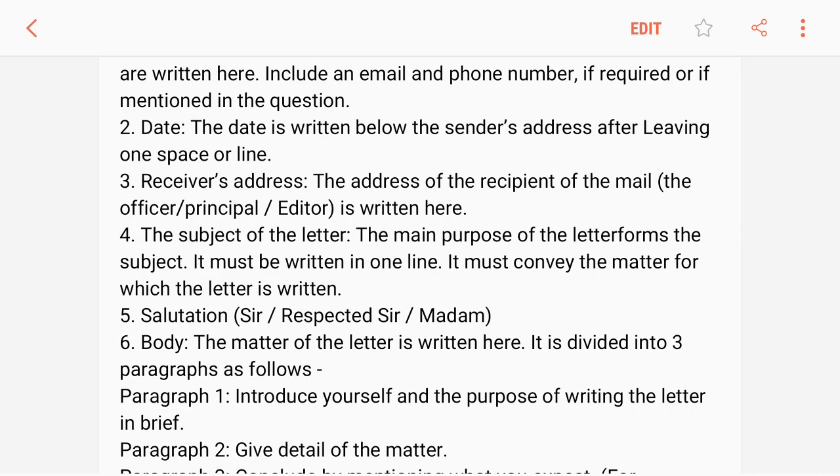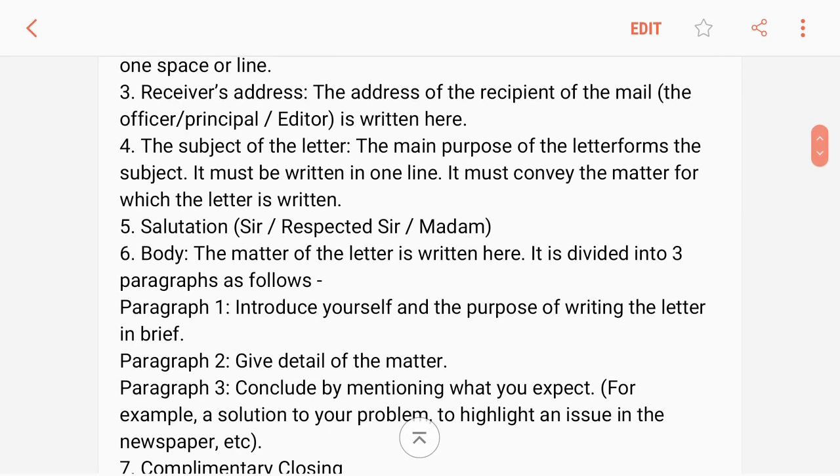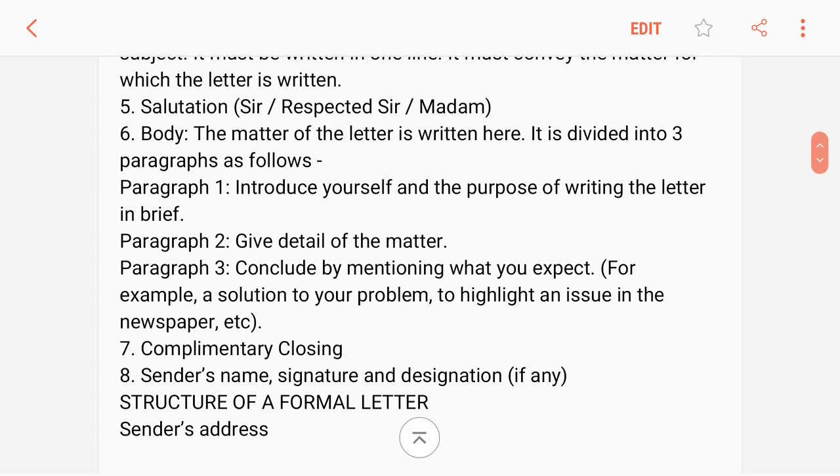Number 4, the subject of the letter. The main purpose of the letter forms the subject. It must be written in one line. It must convey the matter for which the letter is written. And number 5, salutation: sir, respected sir or madam.